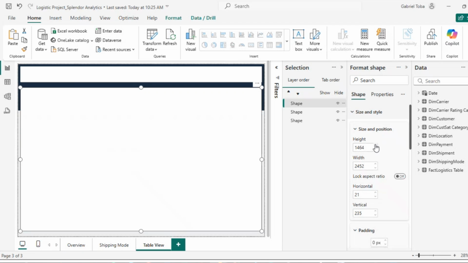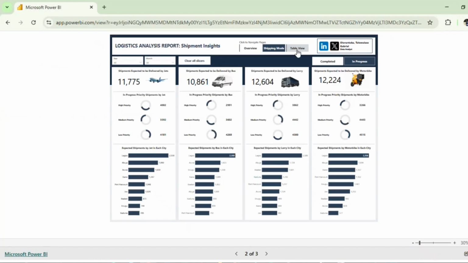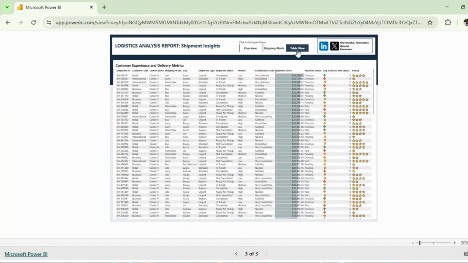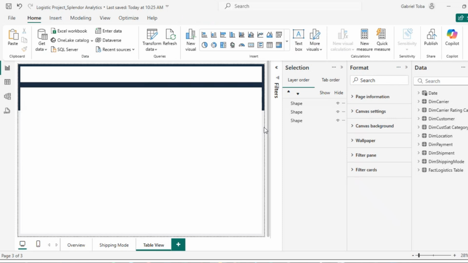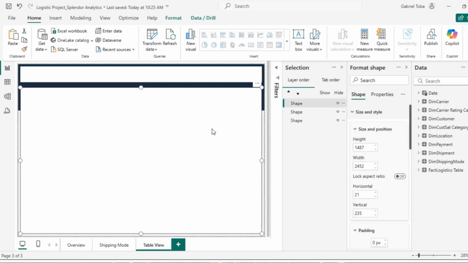Okay, let me see. Let me see this again. Sorry, hold on. Let me see my last page again. Okay, I think it's okay this way. I'll just make necessary adjustments here and there. I think it's better this way.